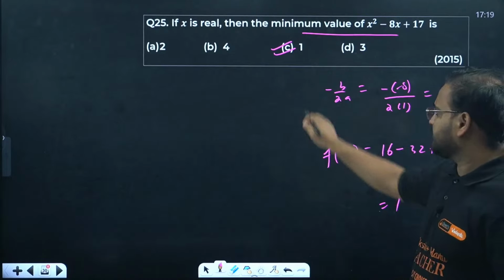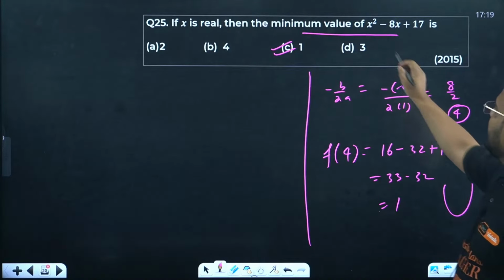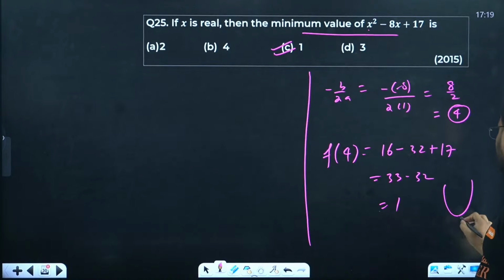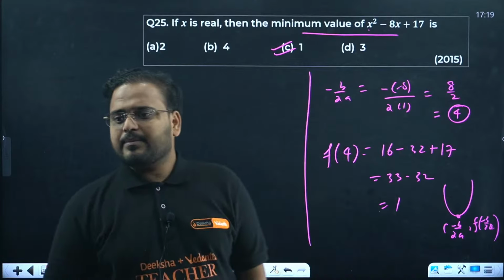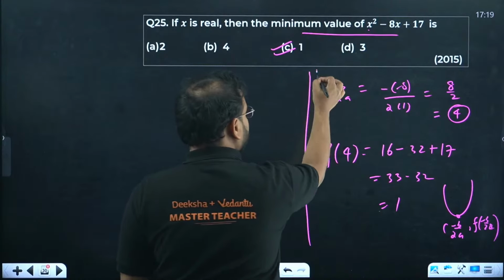How can I say that, sir? Because it is a parabola, an upward parabola, the coefficient of x squared is positive. For an upward parabola, the minimum value occurs at minus b by 2a, and the value is f of minus b by 2a. This is the method number 1, by the way, guys.